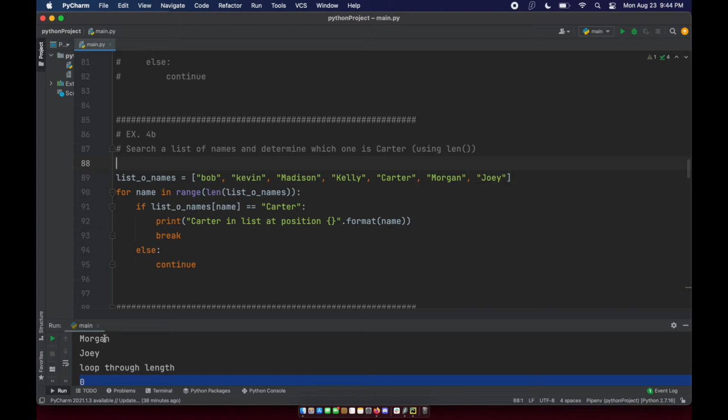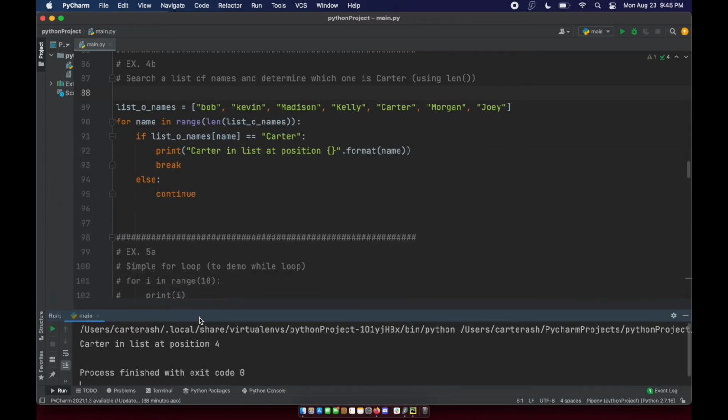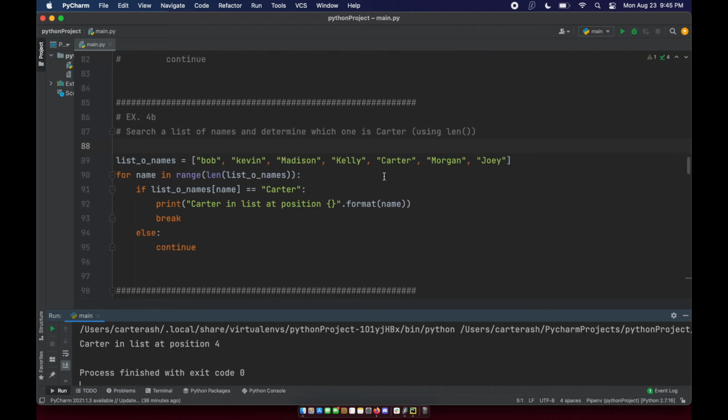So I'm going to go ahead and run this, and you can see Carter in list at position 4. That's great English. But it is 0, 1, 2, 3, 4, right? We start counting at 0. This number is always going to start at 0 and move its way up.